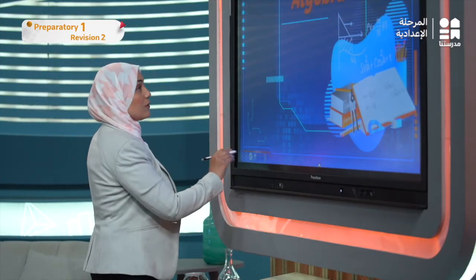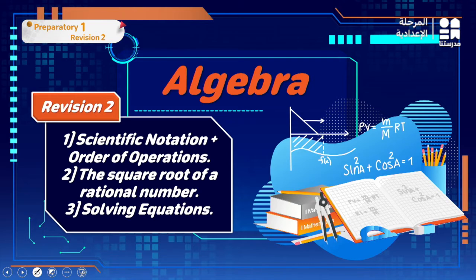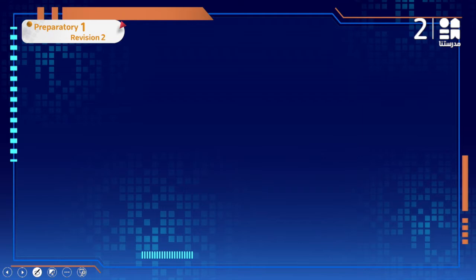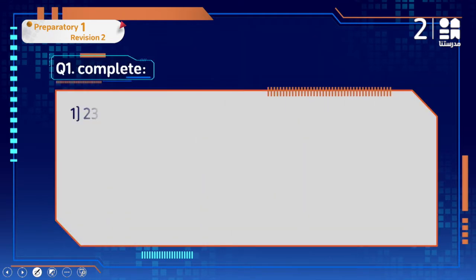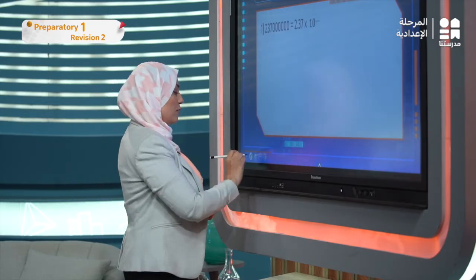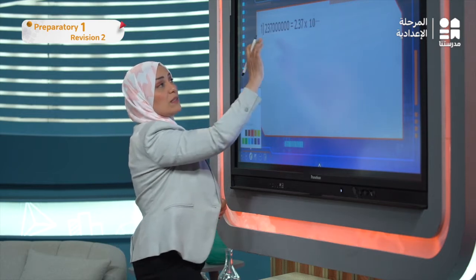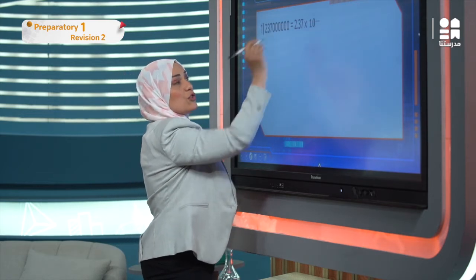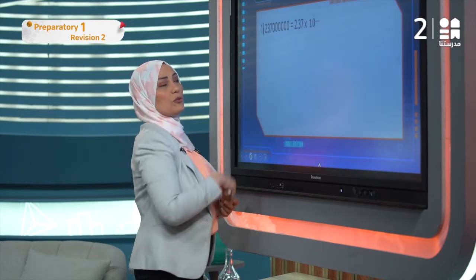Okay, our revision today is about, as we said, scientific notation, order of operations, square root of a rational number, and solving equations. Number one, complete. We have this number and I need to write it as 2.37 times 10 to the power of what? Here we don't have a decimal point, and that means we have a whole number, so we have to put the decimal point here.